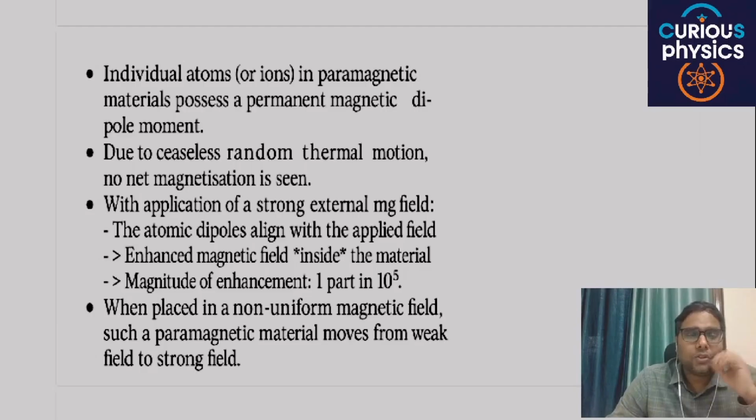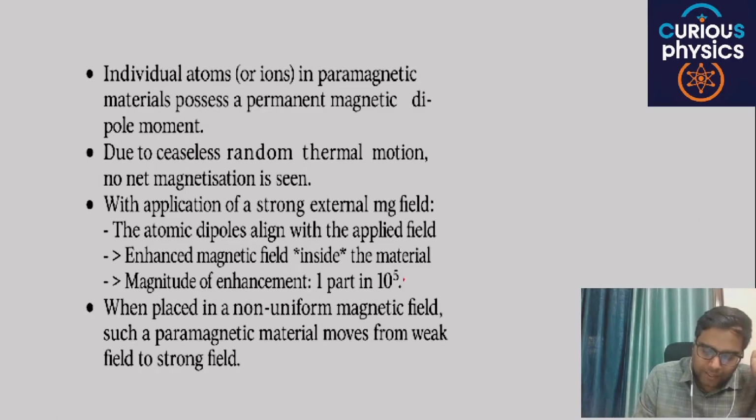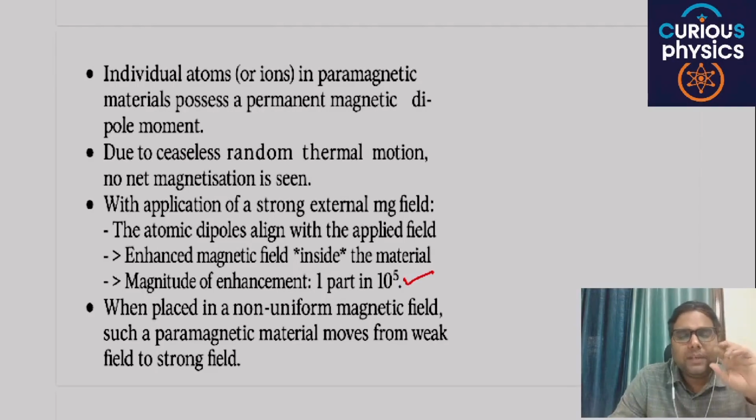With the application of a strong external magnetic field, the atomic dipoles align with the applied field and enhance the magnetic field inside the material, weakly magnetized. When placed in a non-uniform magnetic field, such paramagnetic material moves from weak to strong field, but diamagnetic materials move from strong to weak.